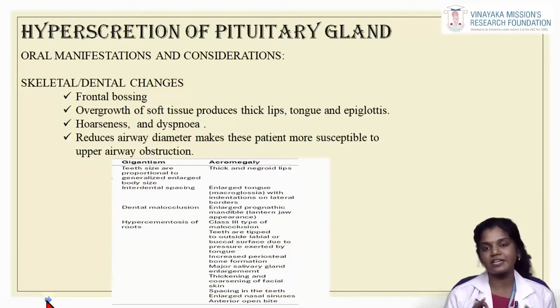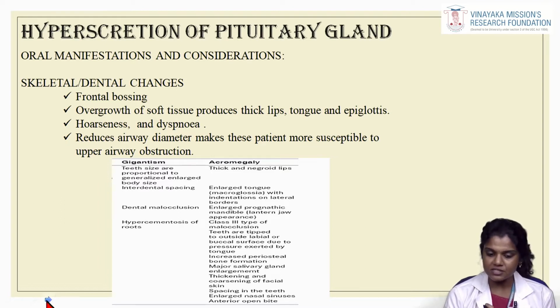There are some oral manifestations which are related to the hypersecretion of the pituitary gland. The skeletal and dental changes include frontal bossing, overgrowth of soft tissue producing thick lips, tongue and epiglottis, hoarseness of voice and dyspnea, and reduced airway diameter, which makes the patients more susceptible to upper airway obstruction. To summarize, these are the clinical features of gigantism and acromegaly.